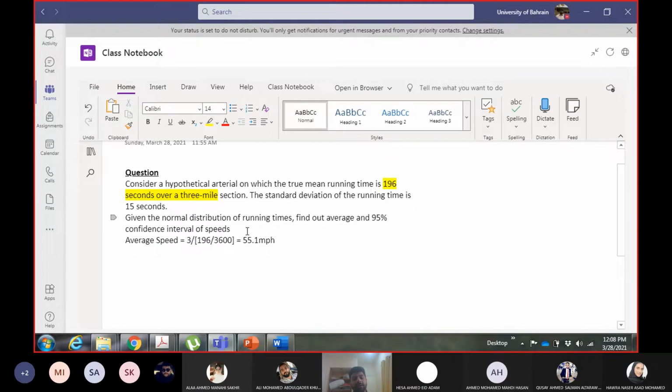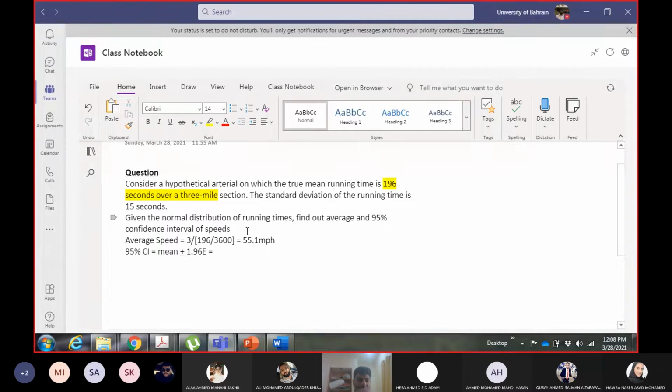You cannot calculate it directly, because the data given is for running time. The 95% confidence interval equation, from spot speed, is mean plus minus 1.96 E.